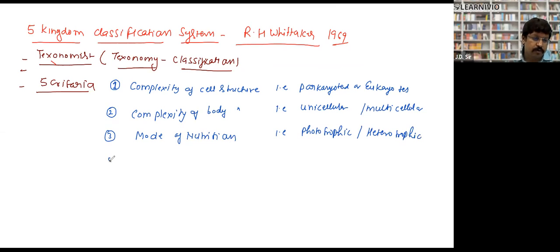Phototrophic or heterotrophic. What was the fourth criteria? Ecological lifestyle.